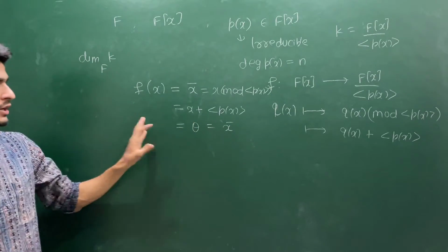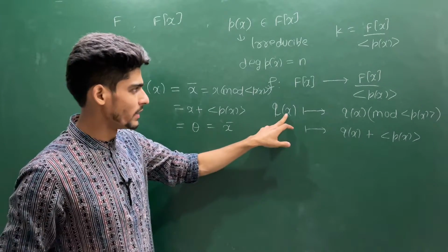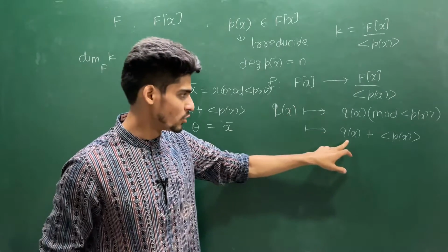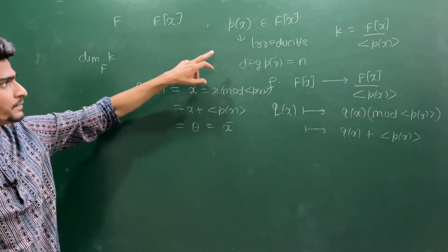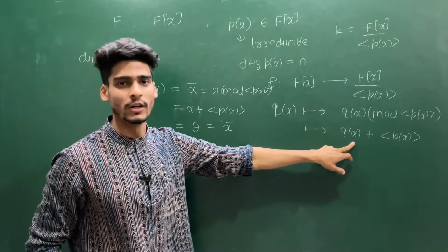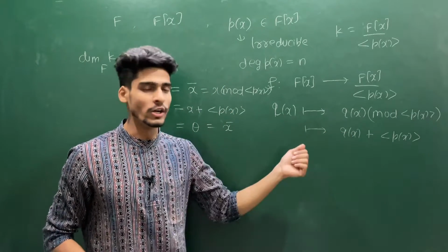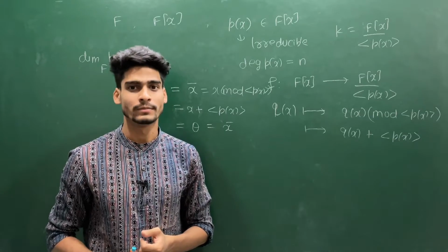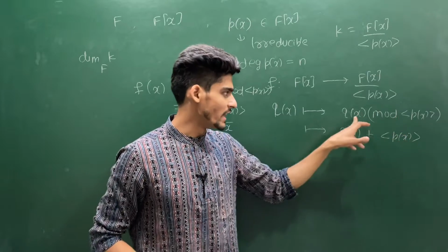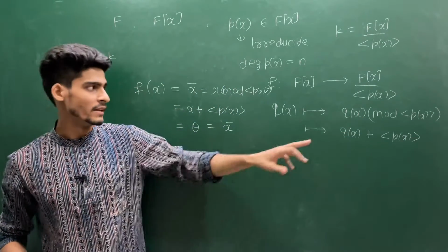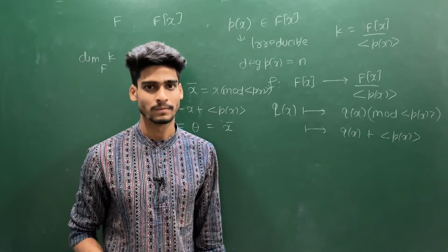So what is a natural basis in your mind which can form a basis for this K over F? Because every polynomial you write in this map goes to Q(x) plus the ideal generated by P(x), but this P(x) has degree n. So if you take any polynomial and divide it by a polynomial of degree n, then in the remainder you may have a polynomial of degree at most n minus 1, because you are having a modular operation.